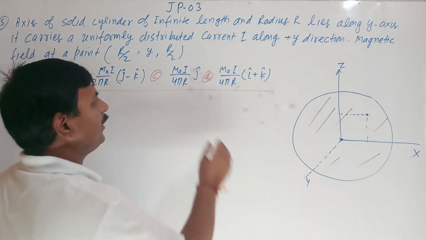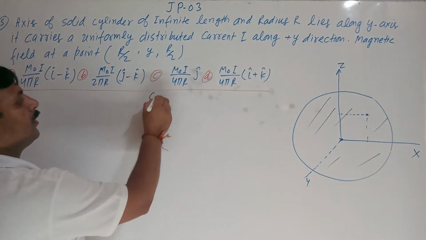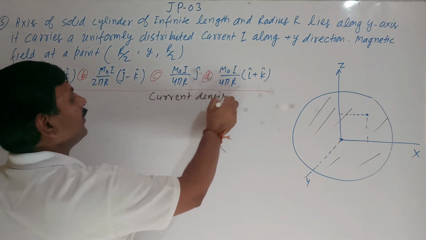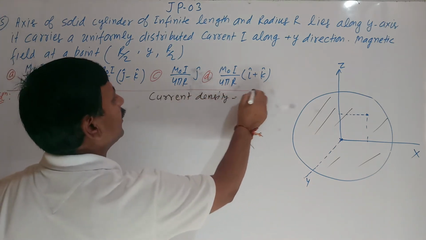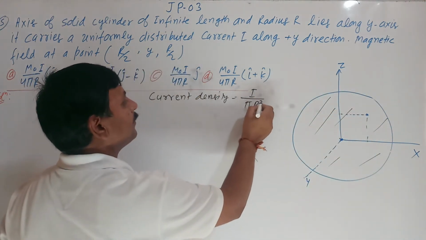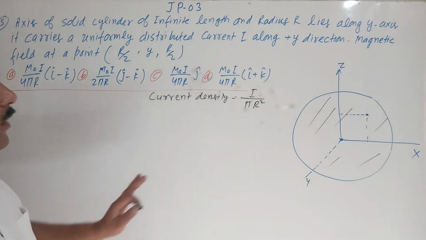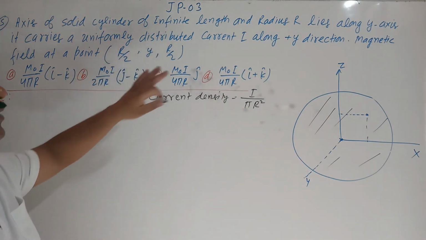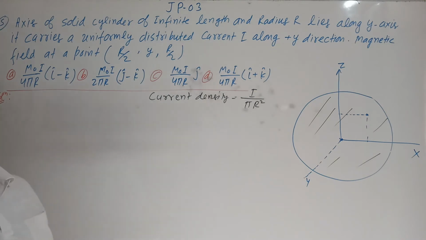So what will be the current density? Current density is current per unit area, which is I upon pi r square. So what is the point given? r by 2, y, r by 2. At this point, what will be the magnetic field?